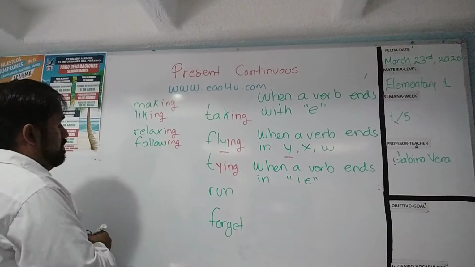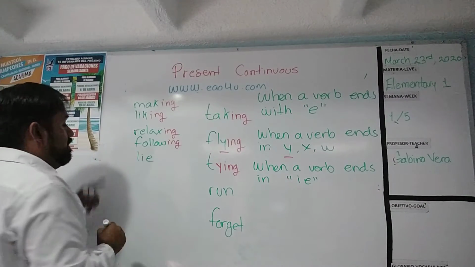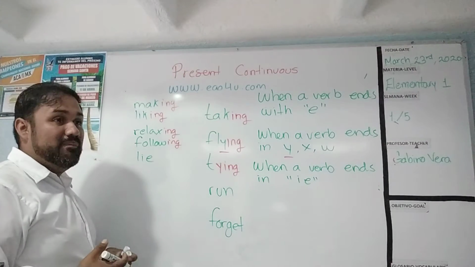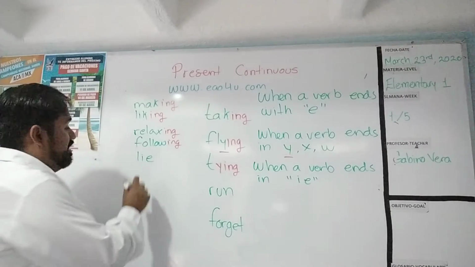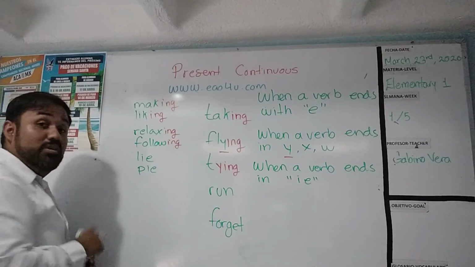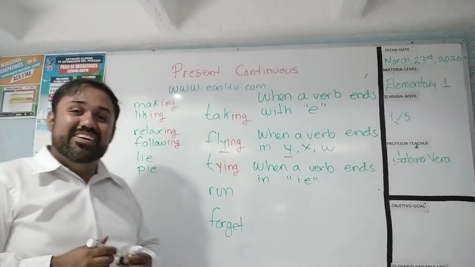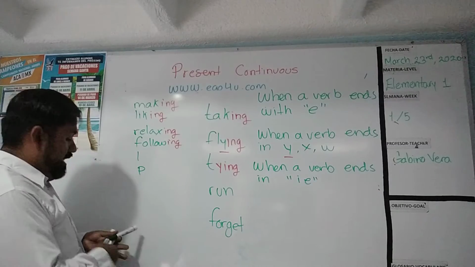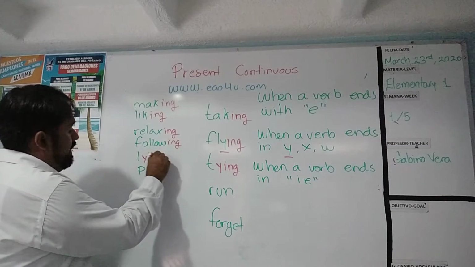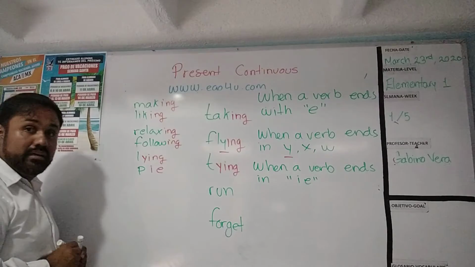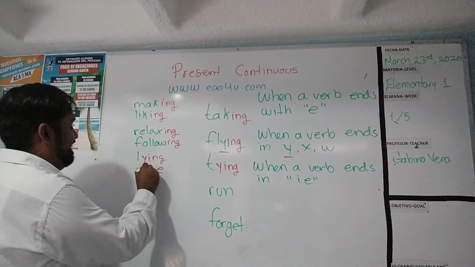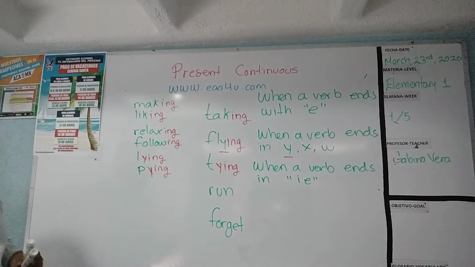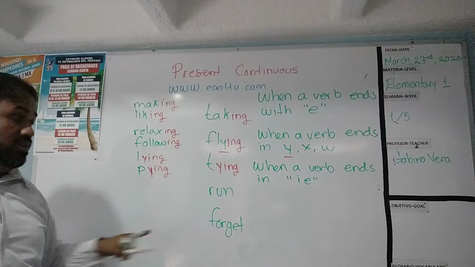Other examples: the verb lie. The verb lie is mentir. Or this verb that is very unfamiliar, the verb pie. The verb pie is empanar. Check it out, in the case of the verb lie, mentir, and the verb pie, empanar, that will be lying and pying.